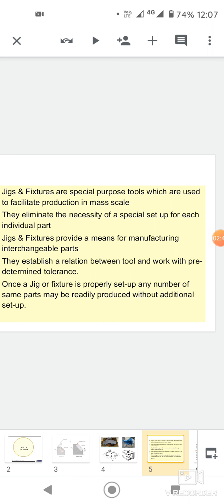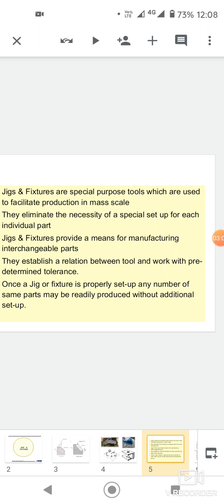Jigs and fixtures are special purpose tools which are used to facilitate production on a mass scale. They eliminate the necessity of a special setup for each individual part.